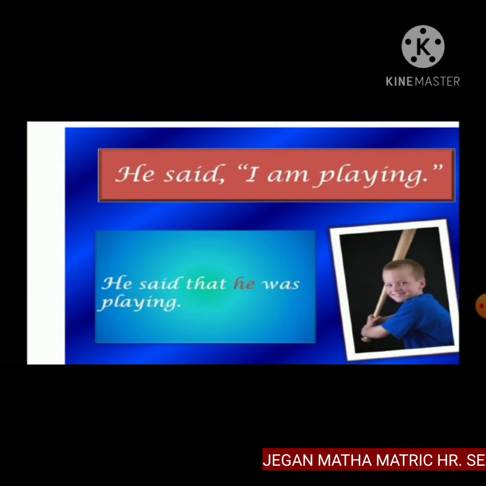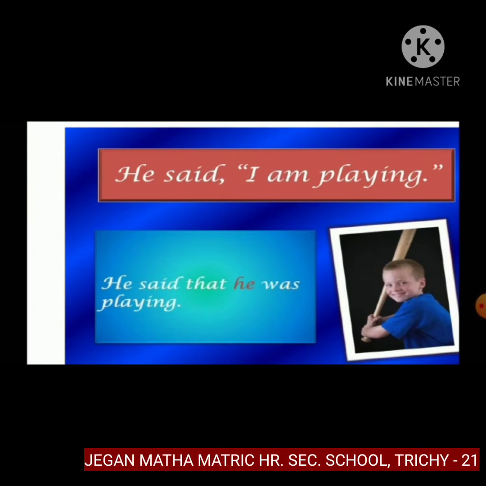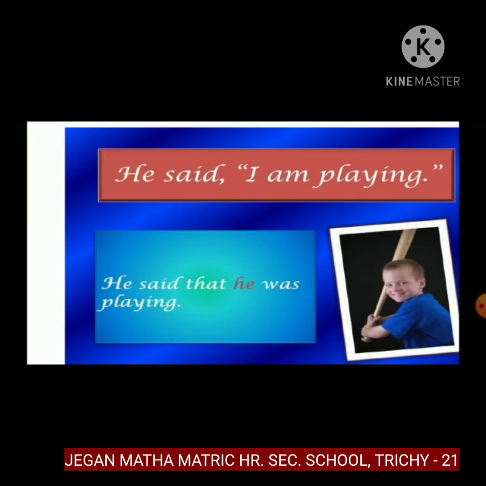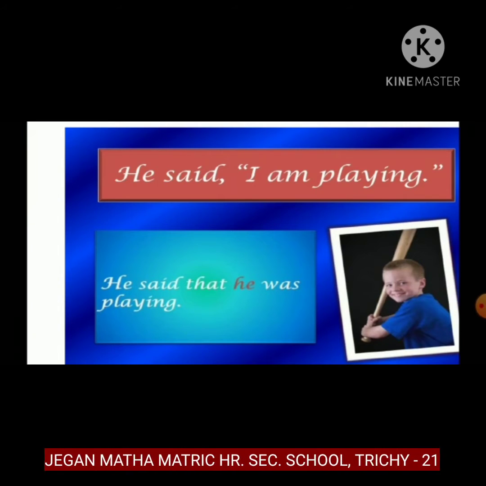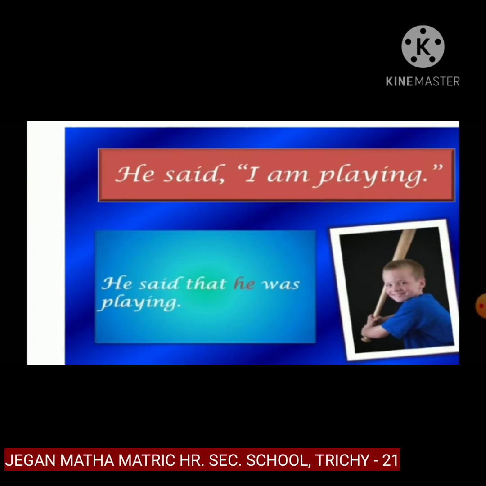For example, he said, "I am playing." Before I say that, we have four types of sentence. First one, statement, otherwise assertive, then interrogative, imperative, exclamative sentence. First we have to identify what kind of sentence it is, then we will change. He said, "I'm playing." Normal statement. And afterwards we have to look at the tense form. "I'm playing," present continuous. If we have present continuous, when you change into indirect speech, it becomes past continuous.